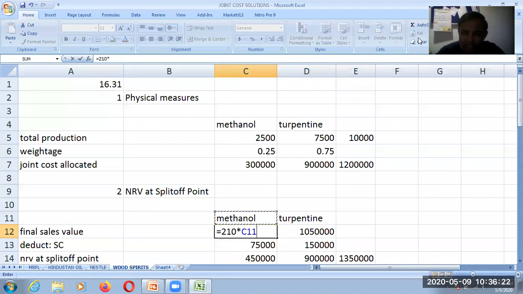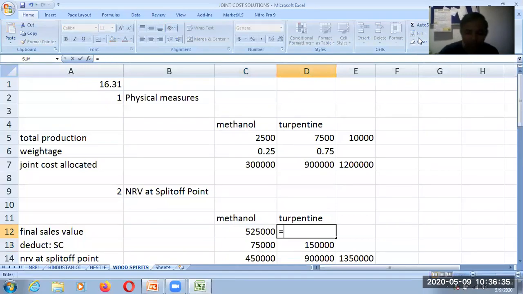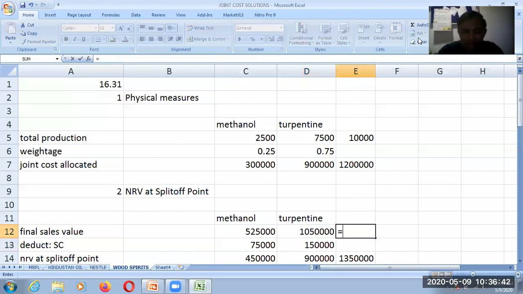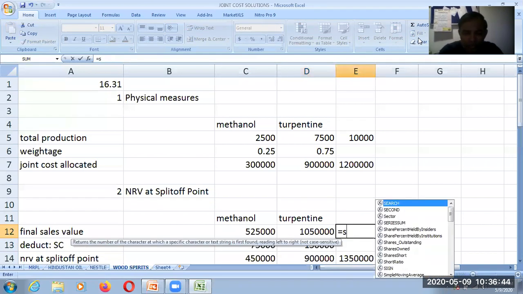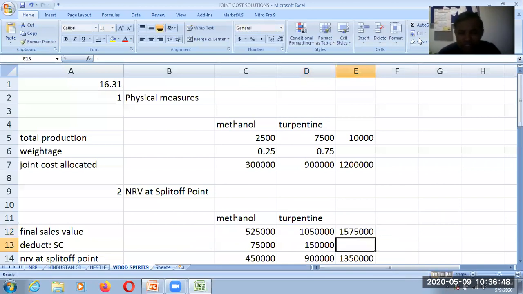210 multiplied by the output quantity produced, 2,500, comes to 5,25,000. In the same way, when you calculate the revenue or final sales value of turpentine, it is 140 rupees multiplied by 7,500. So this is the total final sales value that a company is able to earn by selling methanol and turpentine, that is 15,75,000 rupees.